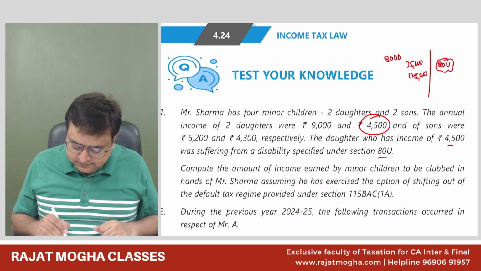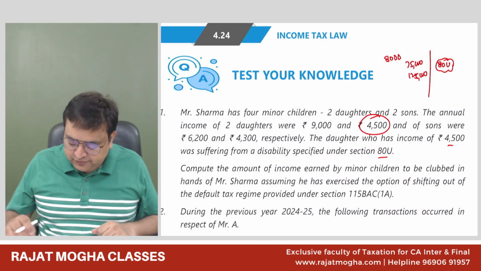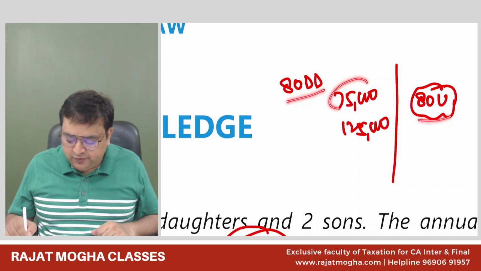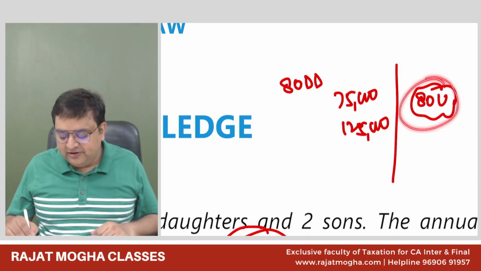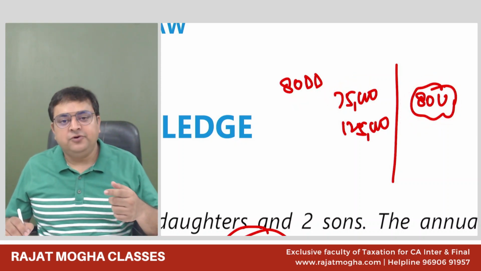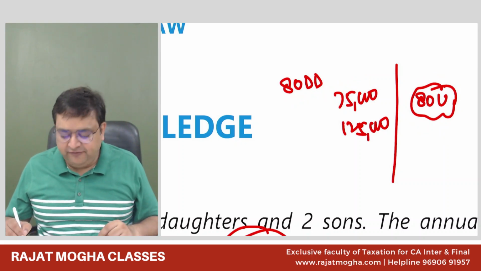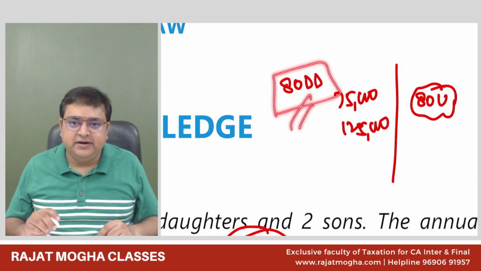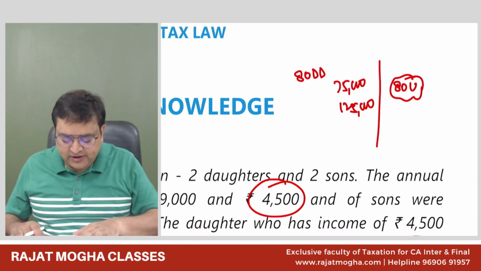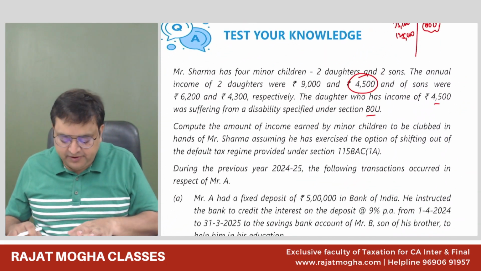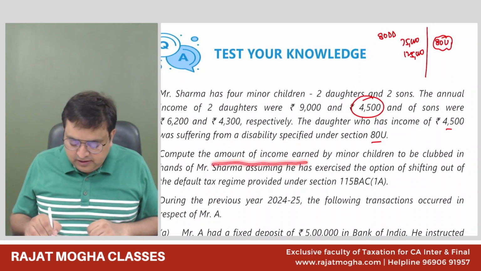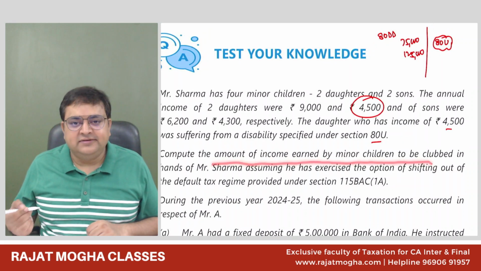Now compute the amount. So here I was telling you that in 80DD and 80U there is a flat deduction, but 80U is available only for the person who himself or herself is disabled. If the assessee himself or herself is disabled, 80U; if a dependent is disabled, then 80DD. But in this case, let us see what they are asking. They are asking about the clubbing, not the total income. Compute the amount of income earned by minor child to be clubbed. So they are just asking about the clubbing.